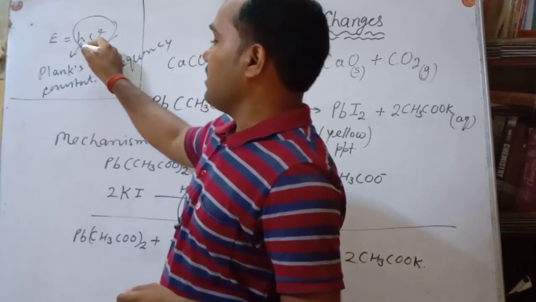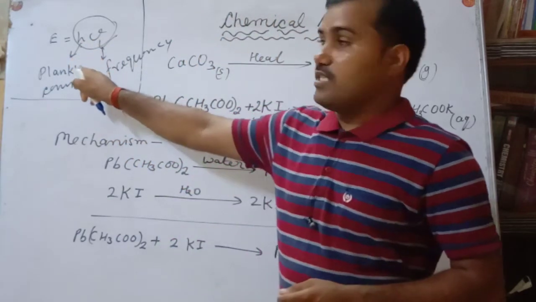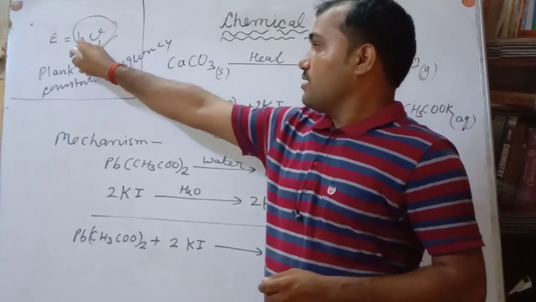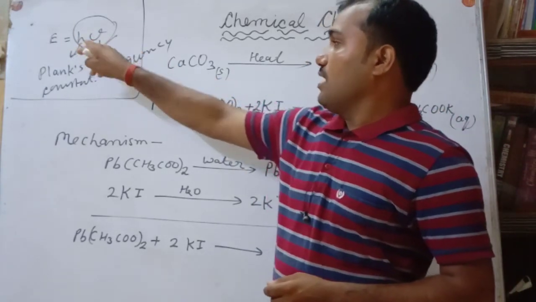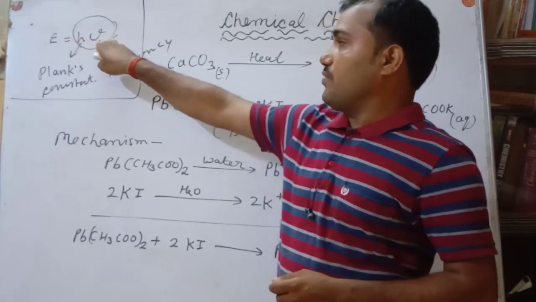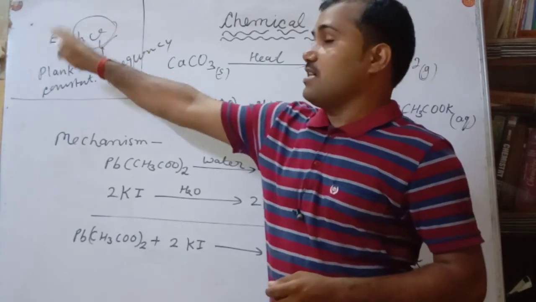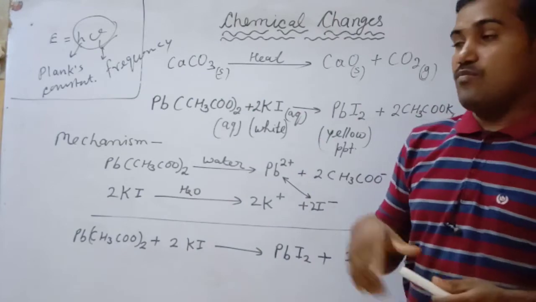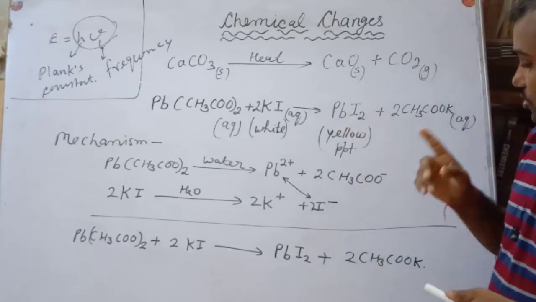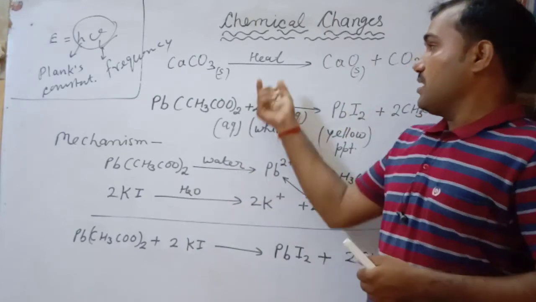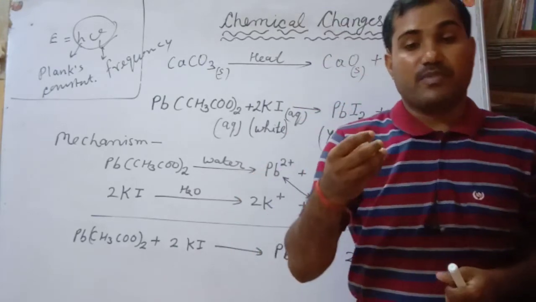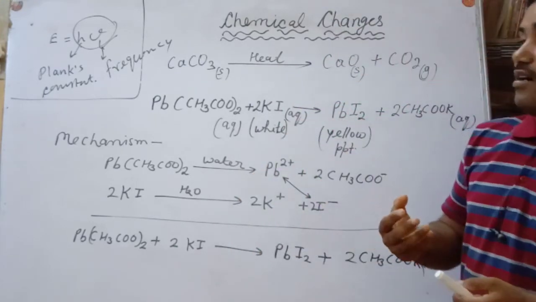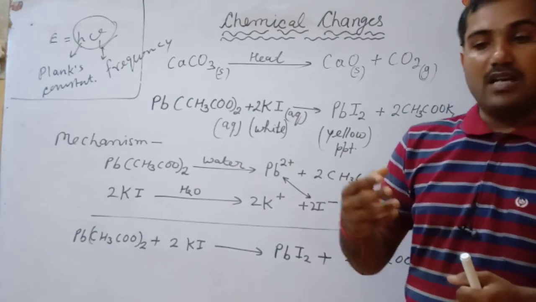So this constant is 6.626 into 10 to the power minus 34. Its value is fixed, and the frequency decides the energy of the sunlight. More frequency, more sunlight energy. So some reactions take place in the presence of heat, some in the presence of sunlight, and some reactions occur in the presence of electricity only.